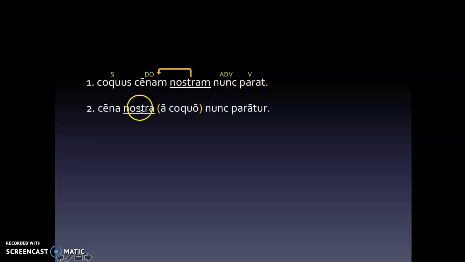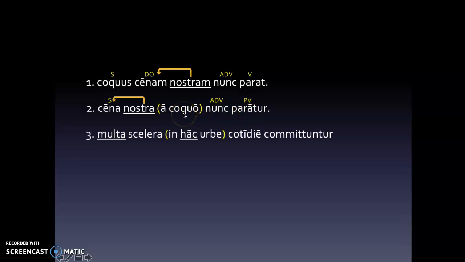All right, this first sentence here, we've got an adjective modifying cenam. We've got a nominative subject, an accusative direct object, an adverb, and a regular old active verb. The cook is now preparing our dinner. Let's switch it around a little bit. We've got a prep phrase here. Nostra is again an adjective modifying cena. We've got a nominative subject, an adverb, and a passive verb. So our dinner is now being prepared by the cook.